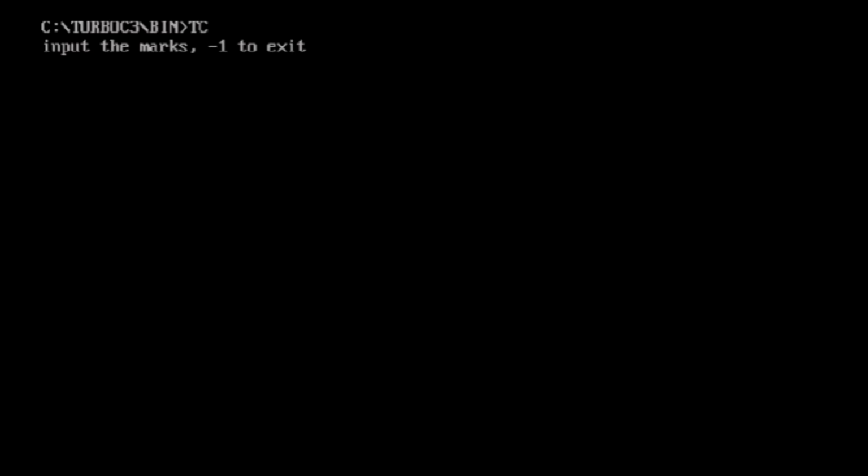So first we enter 2, then 4. Basically here we enter the marks 2, 3, 4 and 5, and whenever we press -1 then it exits and gives the sum of these numbers. So this is how actually we use the break statement.